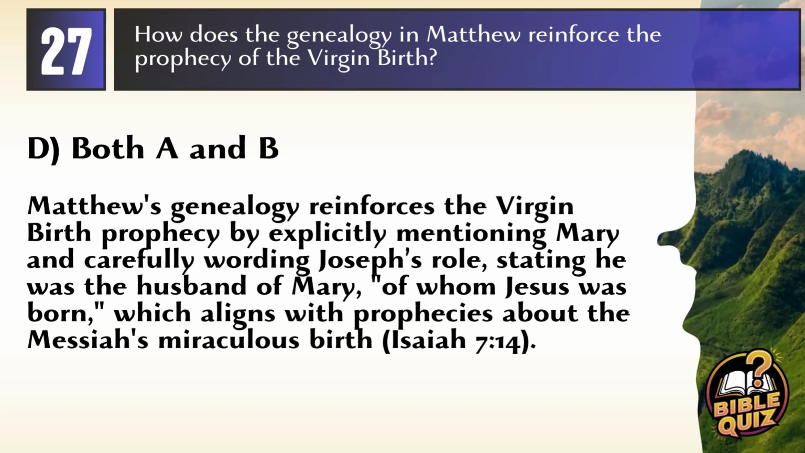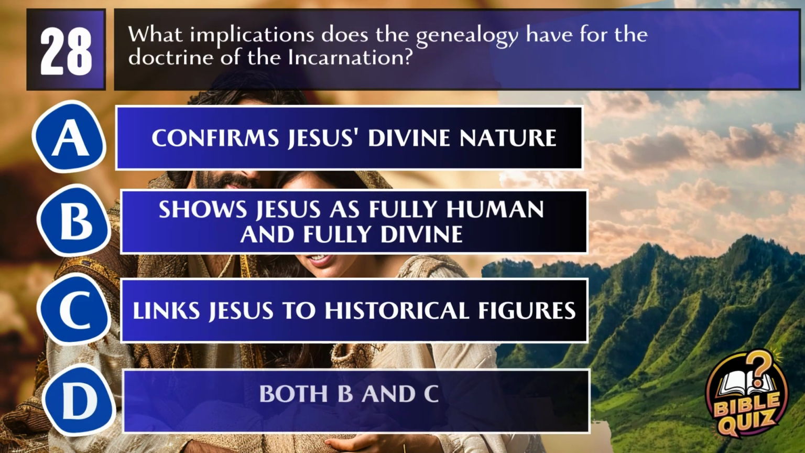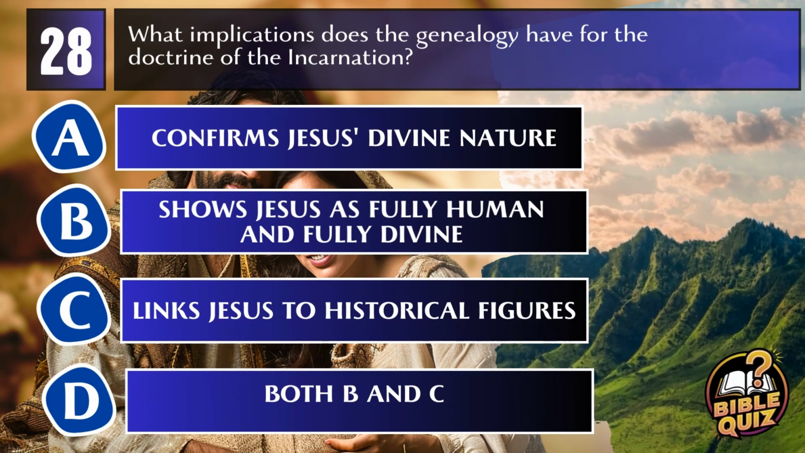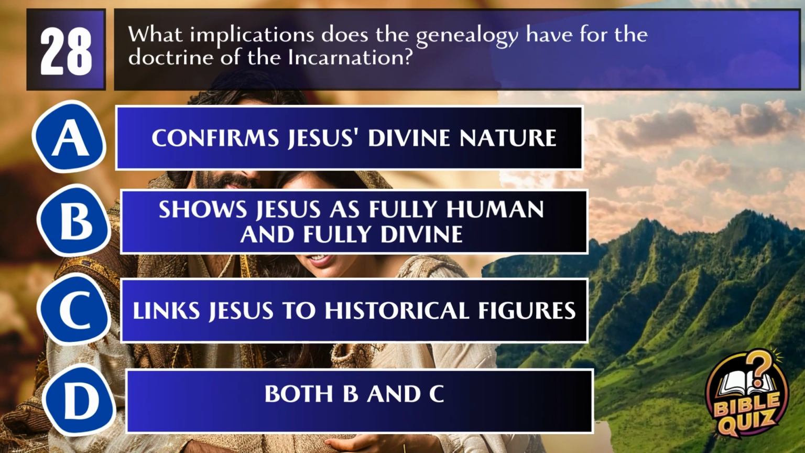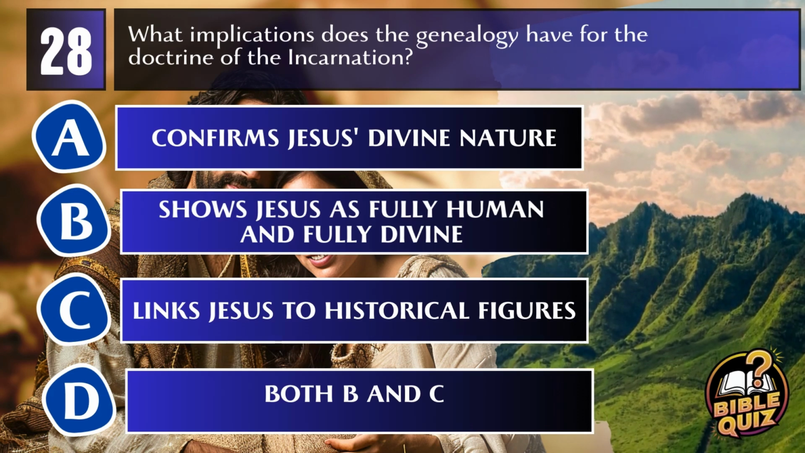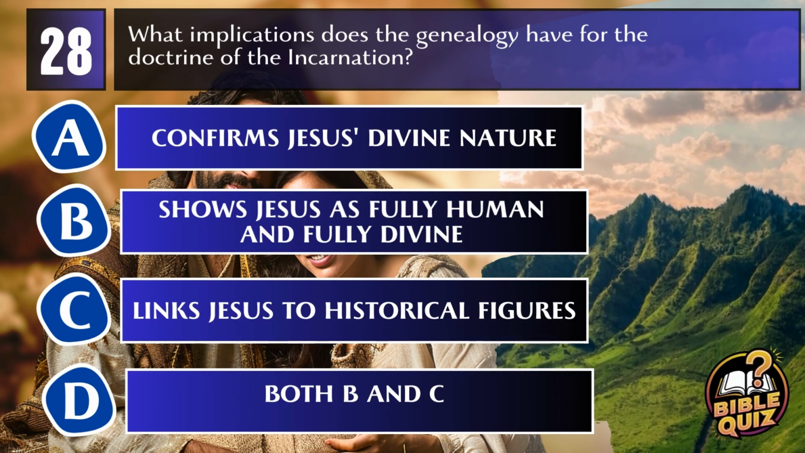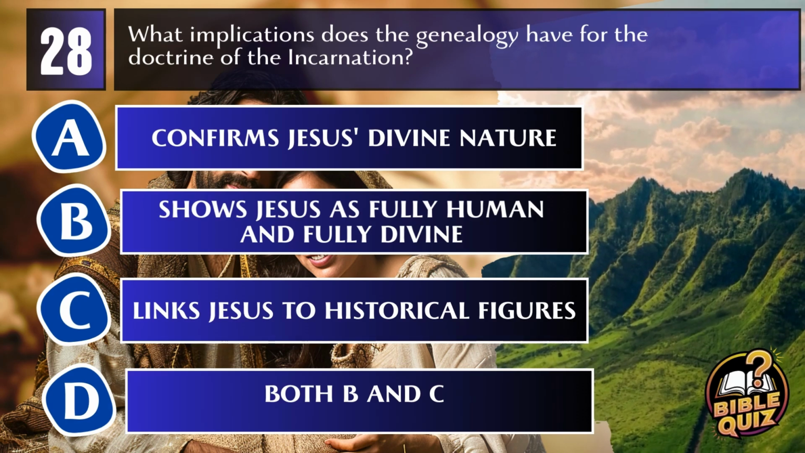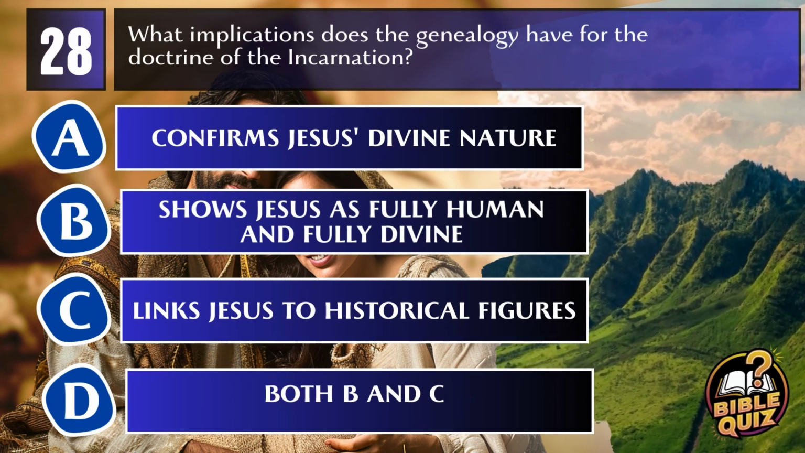Isaiah 7:14. Question 28. What implications does the genealogy have for the doctrine of the incarnation? A. Confirms Jesus' divine nature. B. Shows Jesus as fully human and fully divine. C. Links Jesus to historical figures. D. Both B and C.